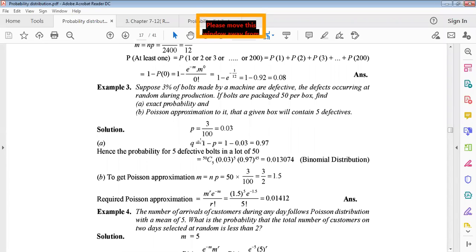Now, the Poisson approximation. To get the Poisson approximation, m equals np, right? So n is 50 and p is 3%, that is 3 by 100. This is calculated as 3 by 2, only 1.5. So the Poisson distribution approximately is m to the power r e to the power minus m divided by factorial r. Just using the values and putting them in the probability density function of Poisson distribution, we get this result. The previous result was 0.013074, but in Poisson it is 0.01412, if we compare the results.